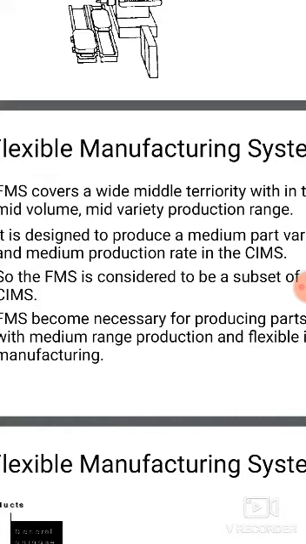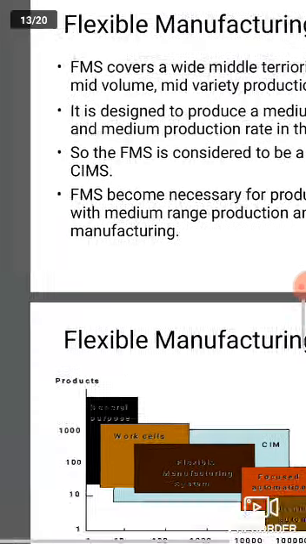In terms of production and number of varieties, FMS is similar to the SIM, hence FMS is considered to be a subset of SIM.